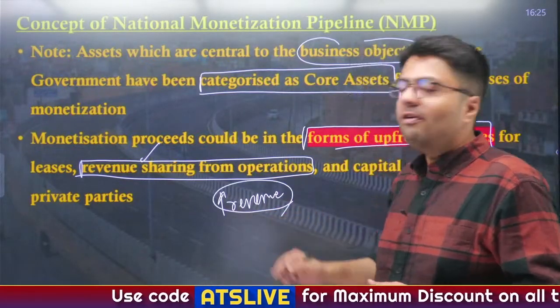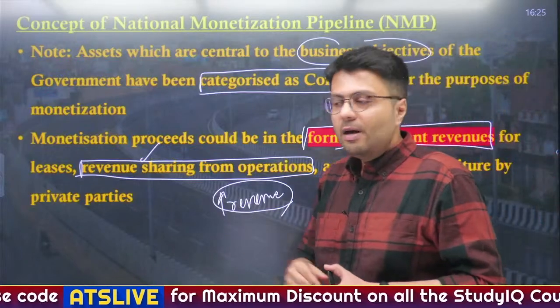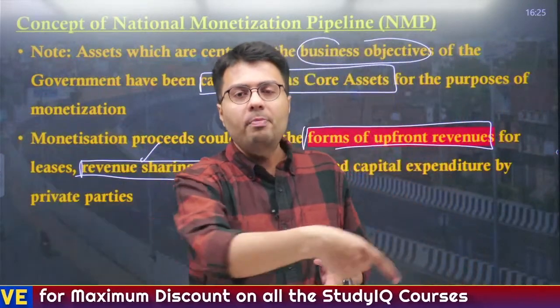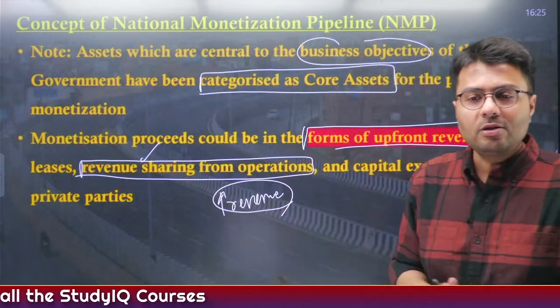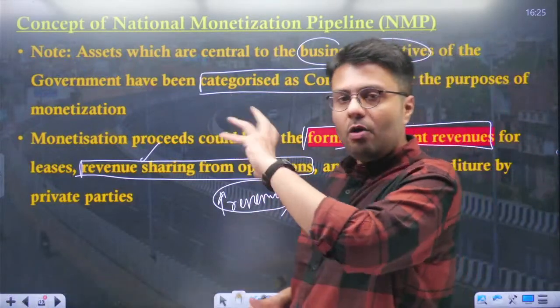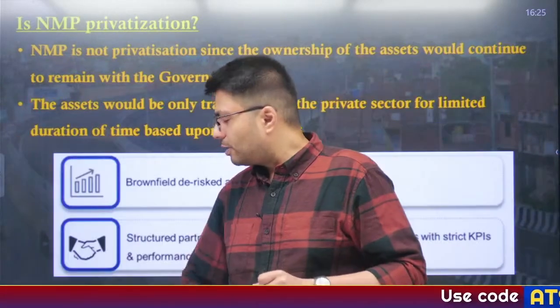Similarly, Indian Railway can say to any private company, see, bring your own trains, run them on my railway lines and pay me money. So this is the monetization of railway lines, right? So this is how the concept of monetization works.